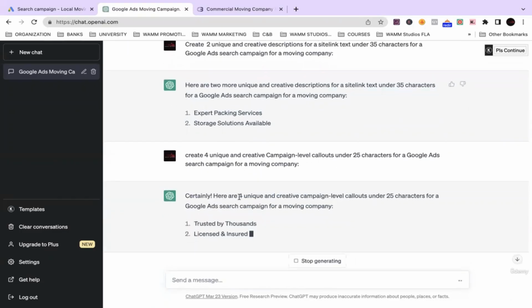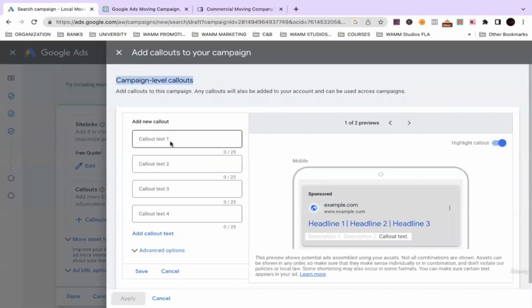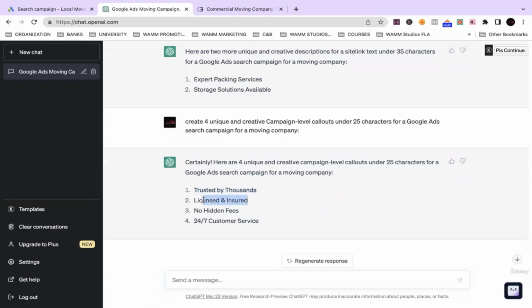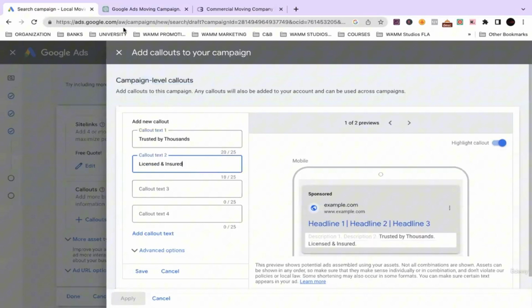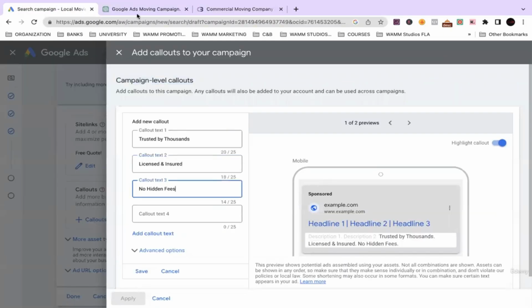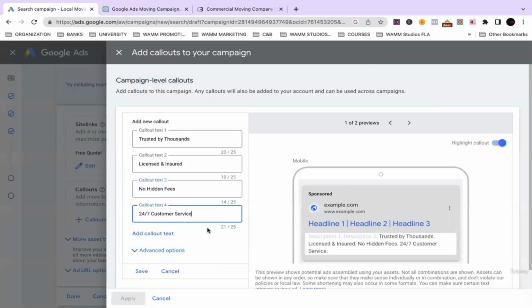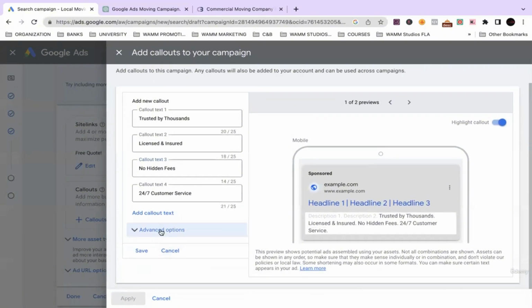Boom. Excellent. Trusted by thousands. Licensed and insured. Of course, you have to be licensed and insured to be a moving company. No hidden fees. 24/7 customer service. As you see on the right, all these things are changing. This is the call out section. You see how it's taking up more space, right?